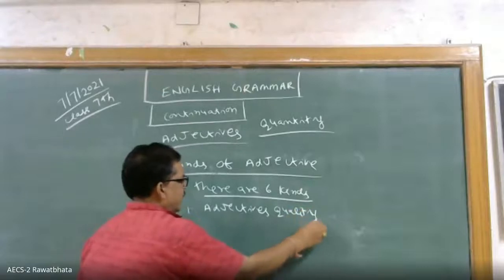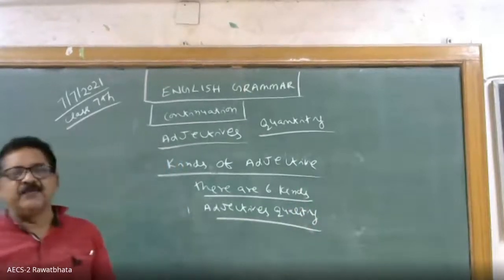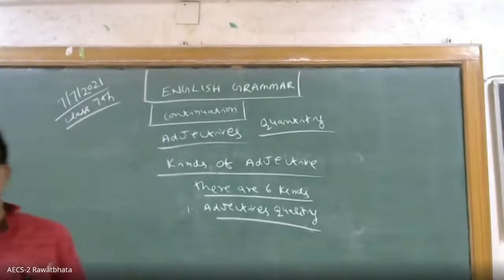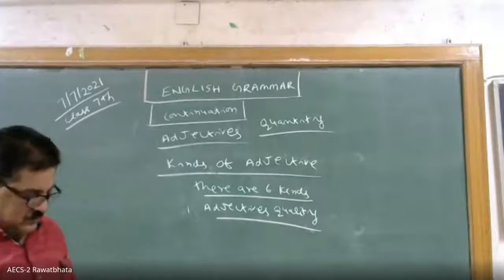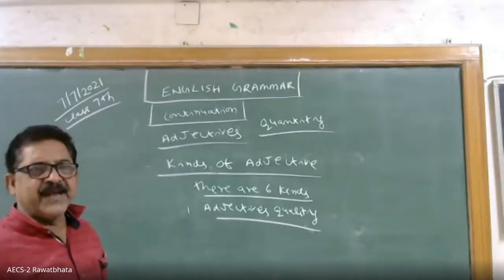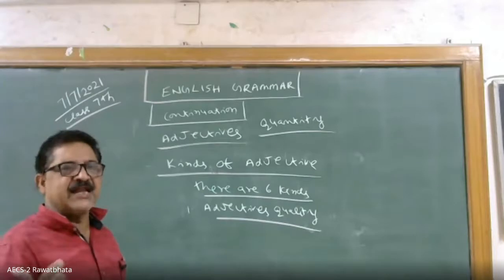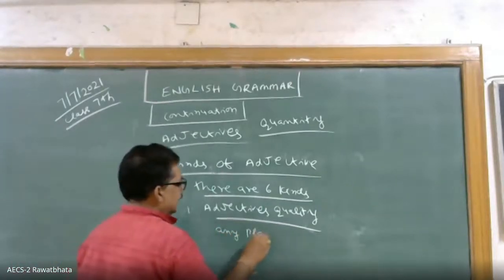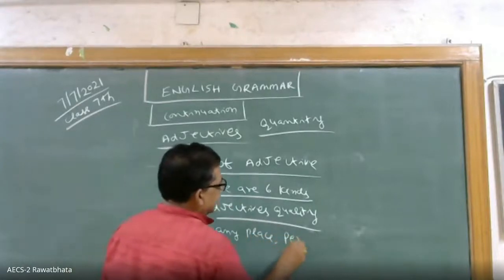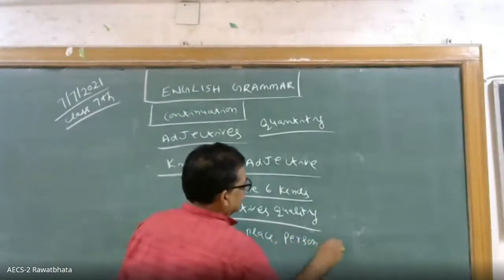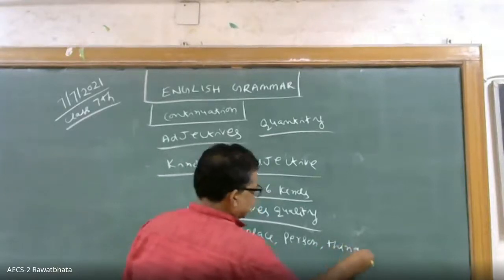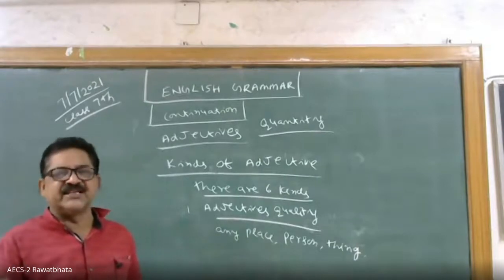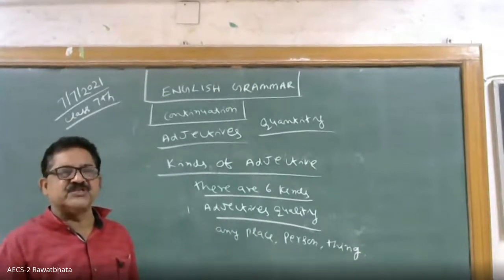Okay. So when we speak of quality, I gave you one example also. The first category is adjective of quality. Okay. So it can qualify any place, person, or thing. Thing means object. Object which has no life. Okay. Place, person, or thing.